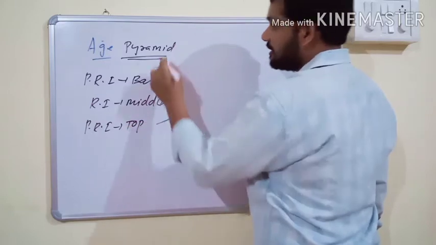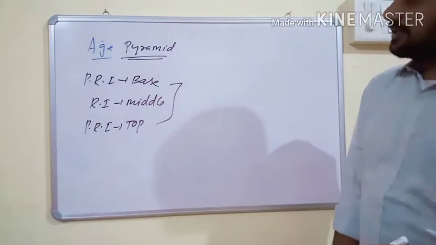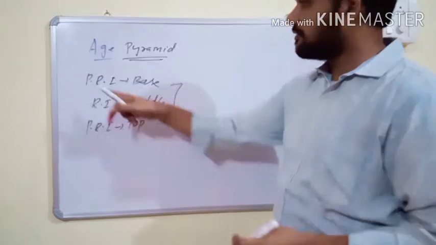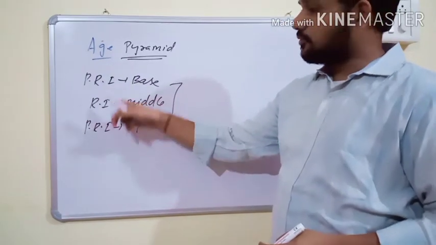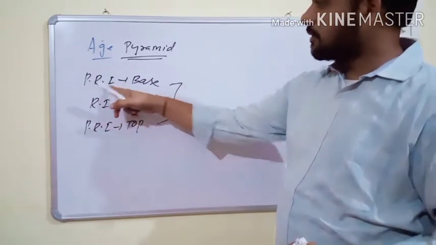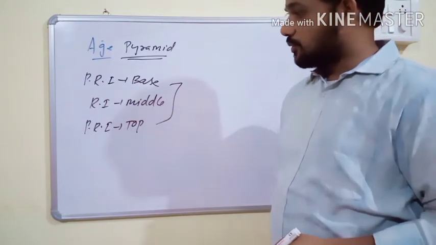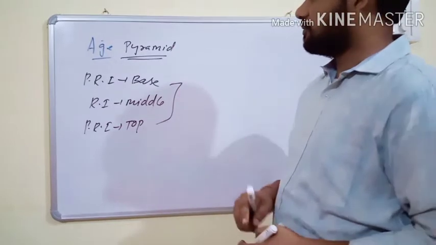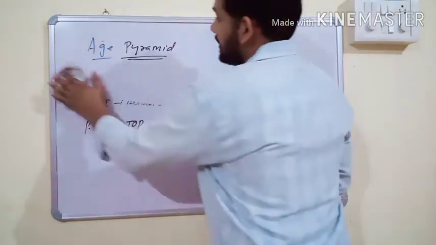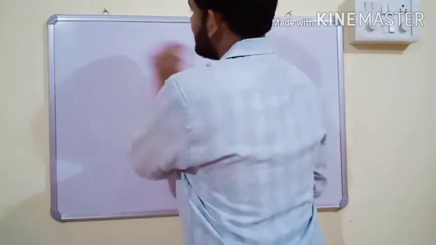This graphical representation is called an age pyramid. Accordingly, age pyramids are of three types.